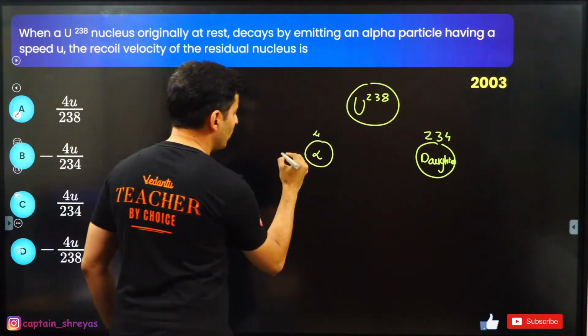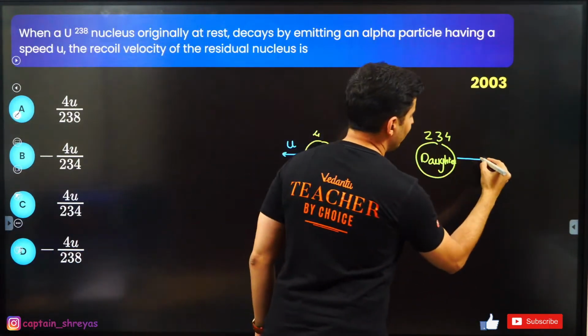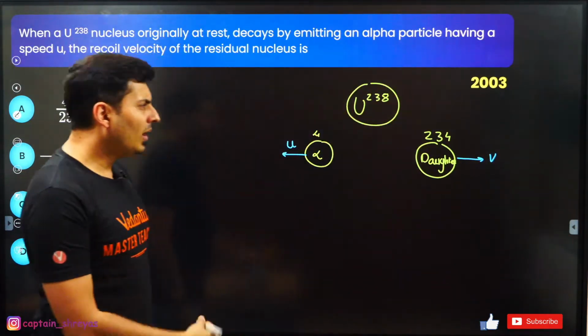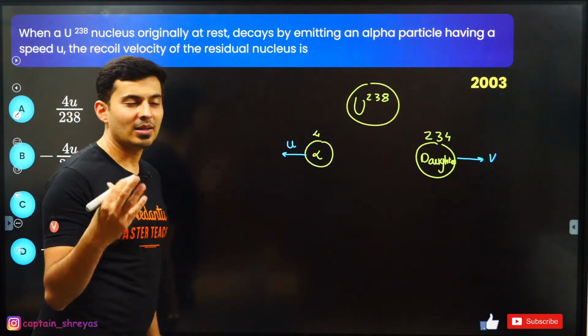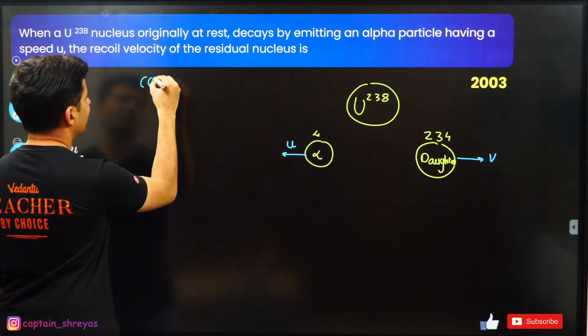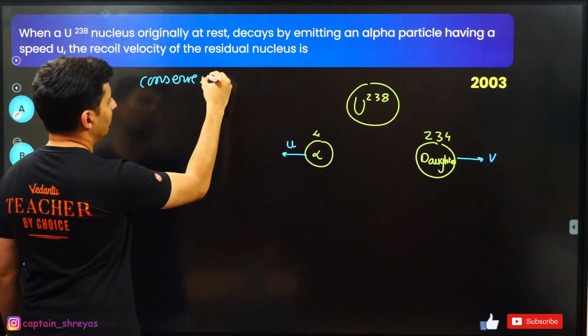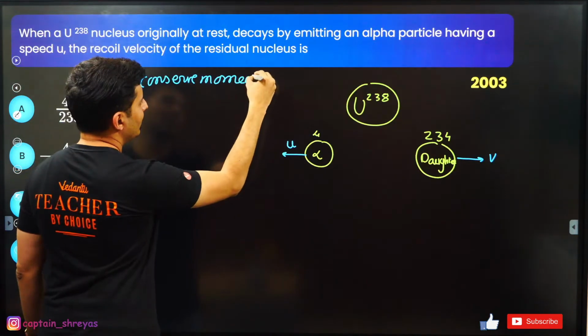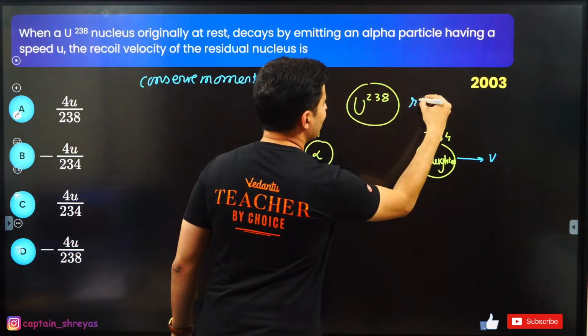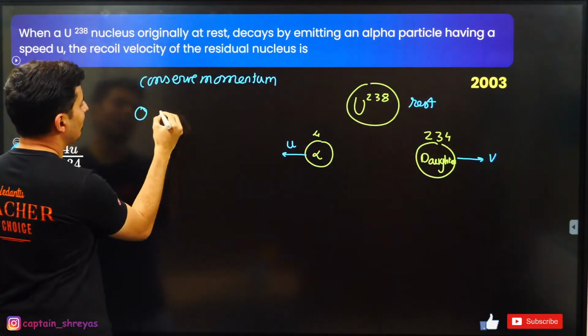So if this guy moves here with speed u, this guy will move here with speed v. How do I find that? I think I have to use conservation of momentum. So conserve the momentum. You know that this guy was initially at rest, so initial momentum was 0.